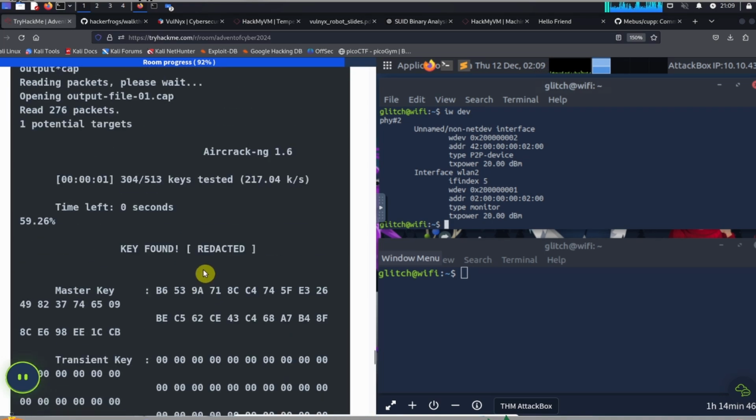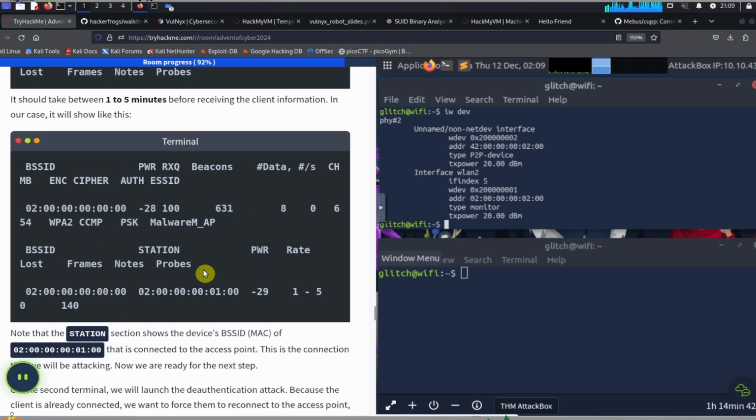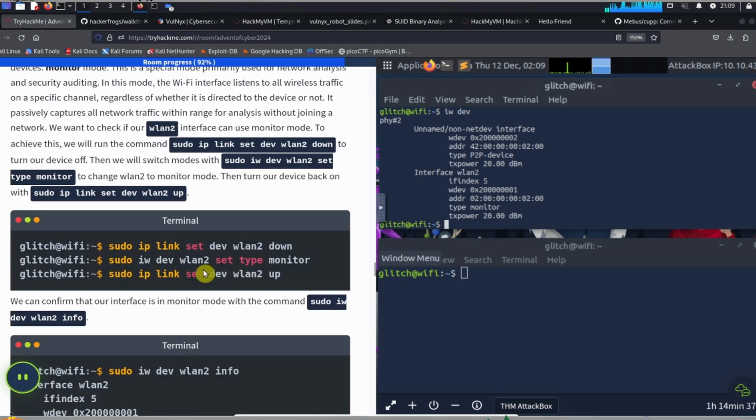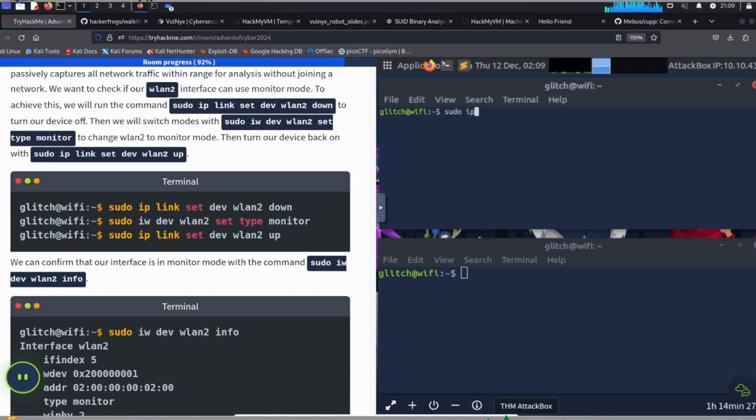Okay, so I'm going to try these commands again. The commands are sudo ip link set dev wlan2 down.